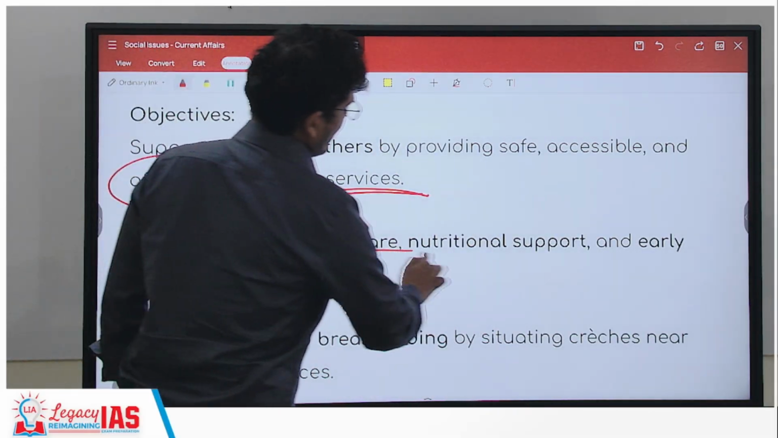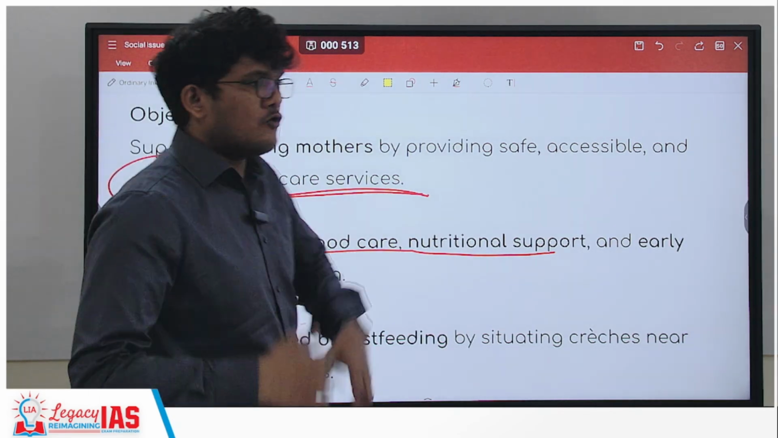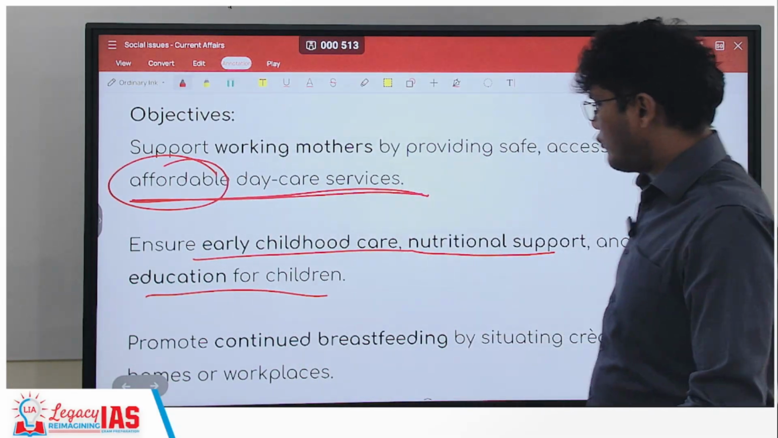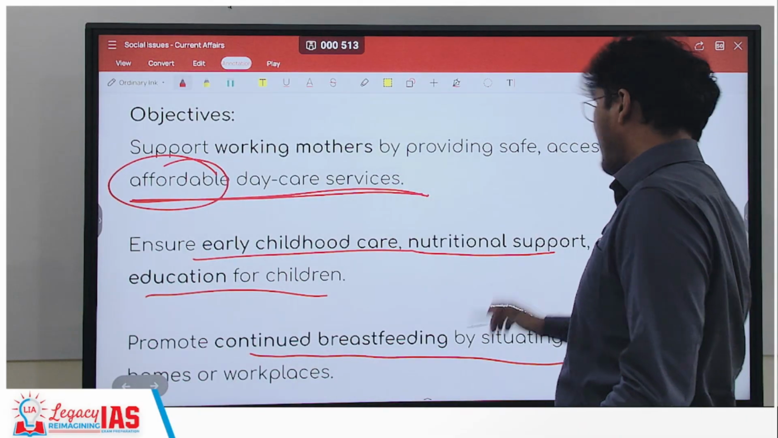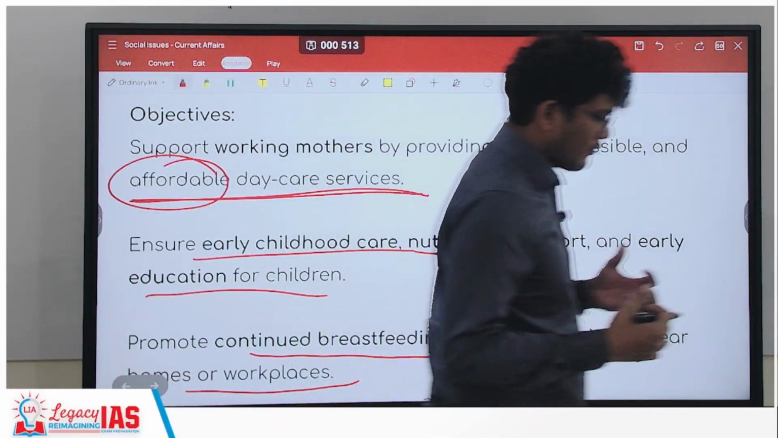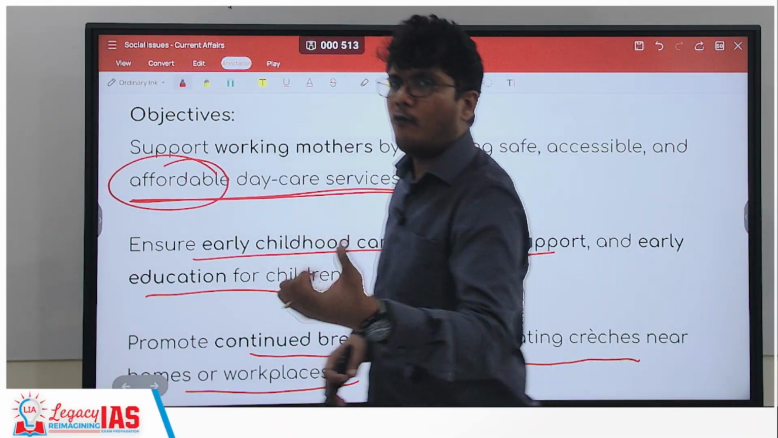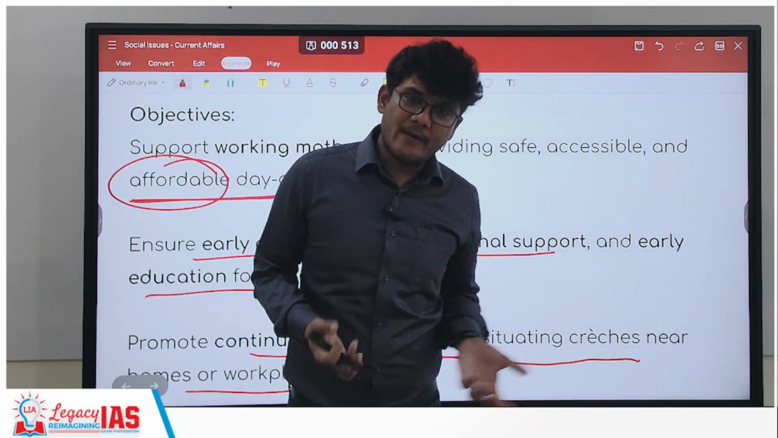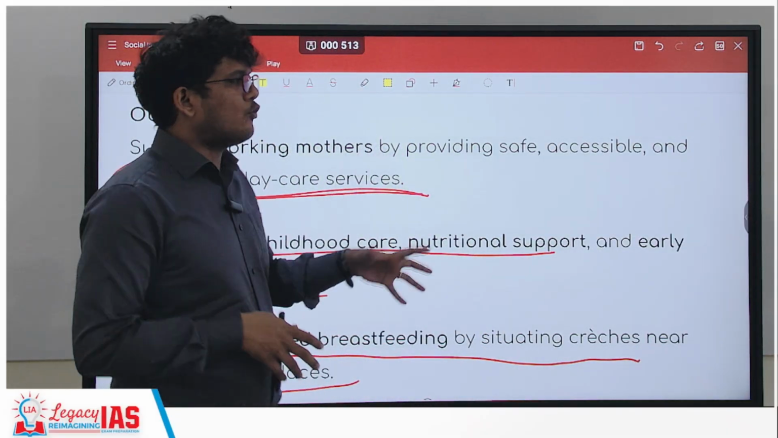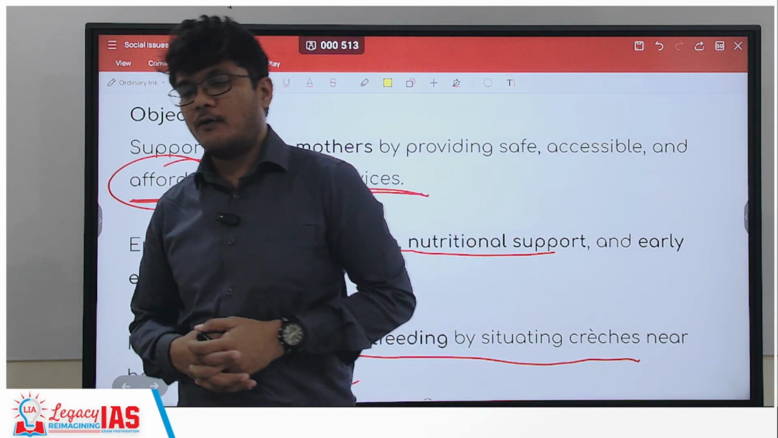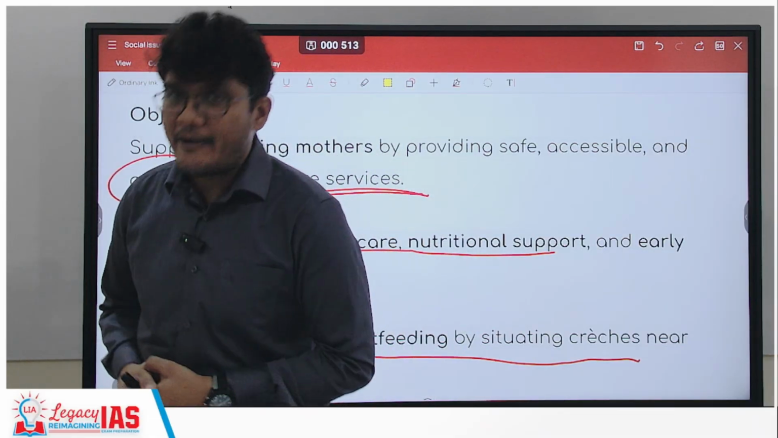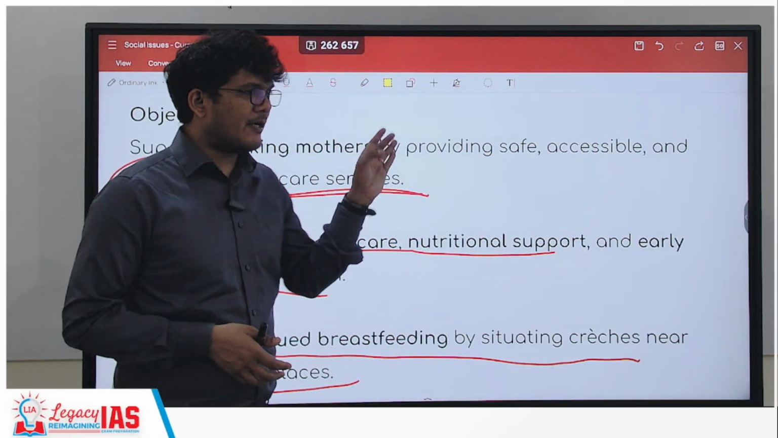It ensures early childhood care, nutrition support and early education for children. Not just that, it helps the women to continue the job and work freely, right? It promotes continued breastfeeding by situating creches near homes and or workplaces. When the creche is situated nearby, let's say a 2 minute or 5 minute walk, during the break the mother can go and breastfeed her child as well. That is also going to help improve health and nutrition and ensure that the women can continue their work freely.